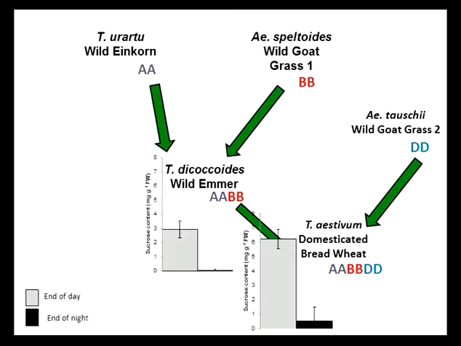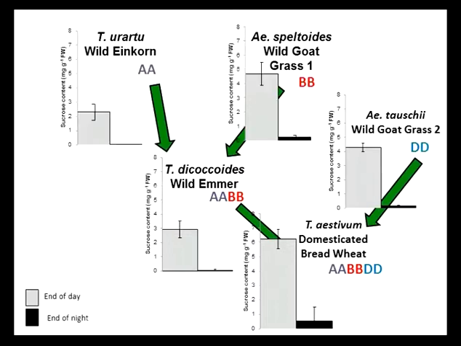So looking back to the tetraploid ancestor, you can see that also here, sucrose is accumulated and degraded during the night. A similar pattern is also seen in a diploid ancestor, Arabidopsis tauschii, which is a D genome donor. We then thought maybe this difference, that the first hybridization event between Triticum maratu and Arabidopsis beltoides might explain whether sucrose is also turned over in these species. But actually, both of these species also accumulate sucrose and break that down during the night.